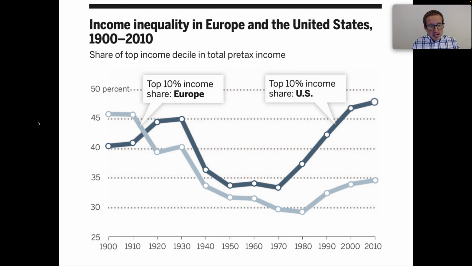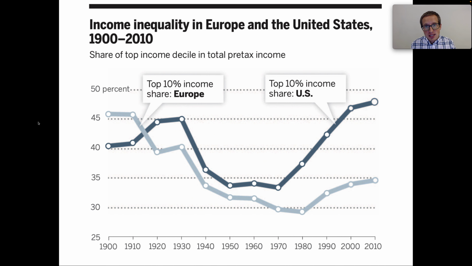So in Europe, back in about 1900, roughly 45% of the total income went to the top 10% of people. In the US, it was somewhat similar. About 40% of total income went to the top 10% of earners. Then, over the first half of the 20th century, top share income inequality declined in both places until about 1950 or 1960.